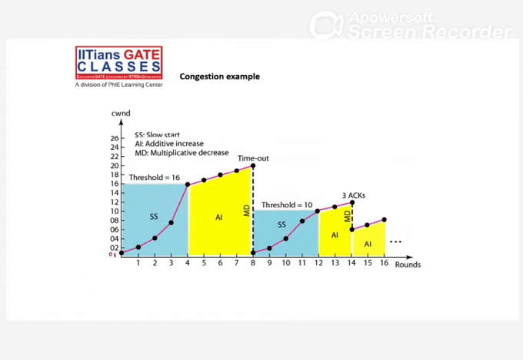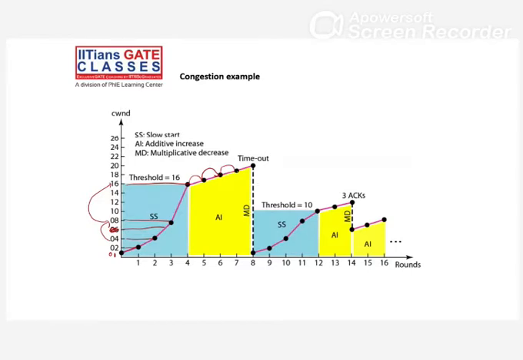In the slow start: 1, then 2, then 4, then 8. Not 6, because 4 goes to 8, right? Then 8 to 16, and this 16 is the threshold. Let's say 16 is the threshold, right? Then congestion avoidance will be there. 18, one segment at a time, so a single increment. 18, then 20, because 2 KB is the size.